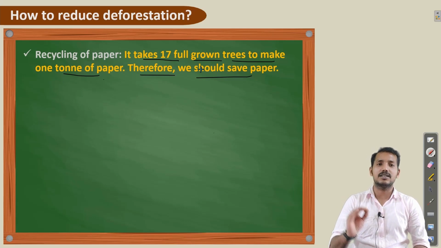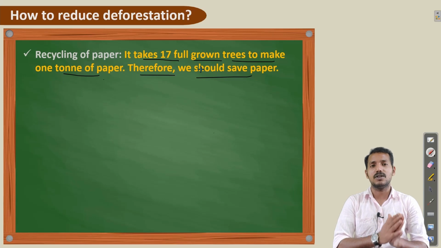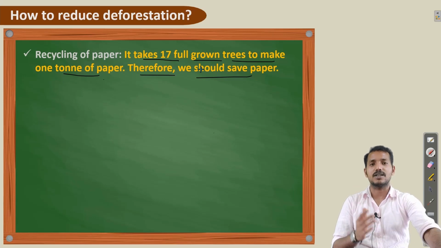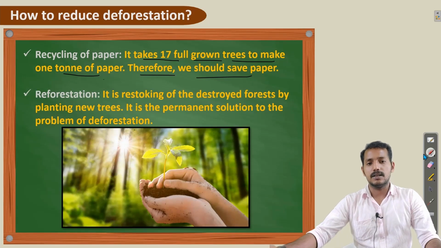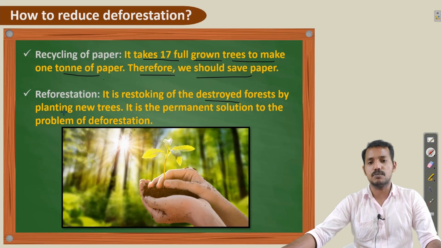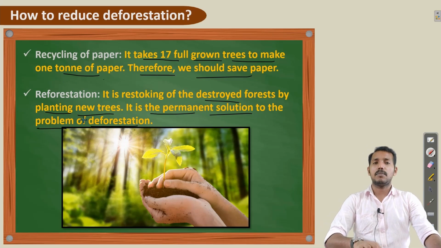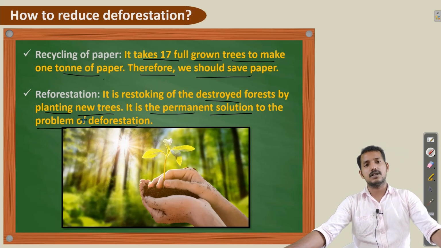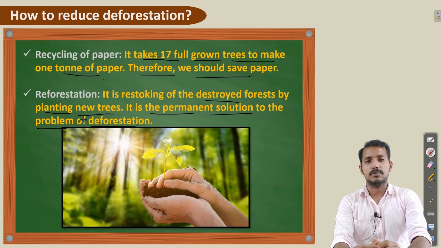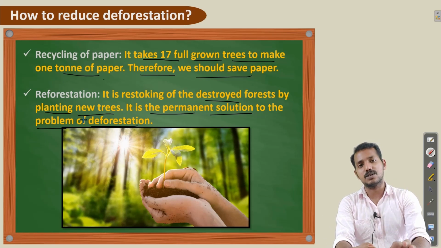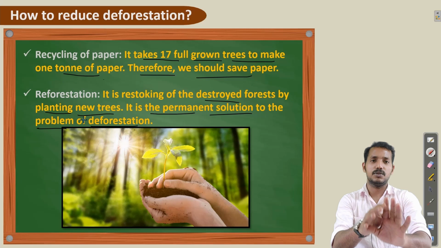We need to plant trees to make the process of reforestation faster. That is, restocking of destroyed forests by planting new trees. It is the permanent solution to the problem of deforestation. Plant the maximum number of trees wherever possible. That is the only permanent solution to reduce deforestation.